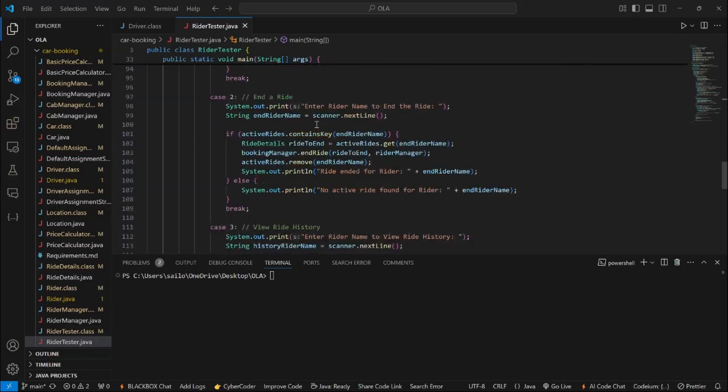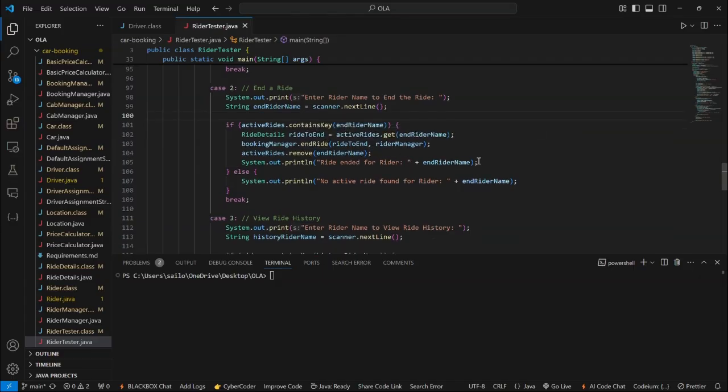Here the ride gets cancelled when the rider gives his name, and then we will check whether that rider name is in the active riders or not. If the rider name is in the active riders, then we will start by removing the rider from the active riders. As he had reached his destination, we would remove that ride by using the end ride method from the booking manager class, and the ride would be considered as ended. Of course, if the name of the rider is incorrect, then we would say that there is no active rider in the rider location.